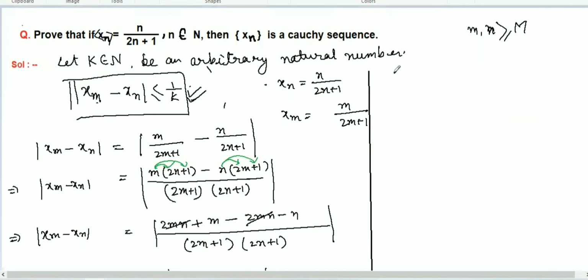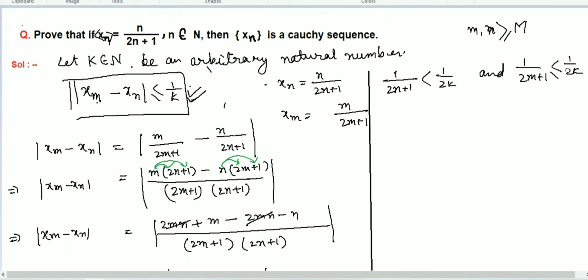Let's take 1 over 2n plus 1 less than 1 over 2k, and 1 over 2m plus 1 less than 1 over 2k, or you can write less than or equal to.